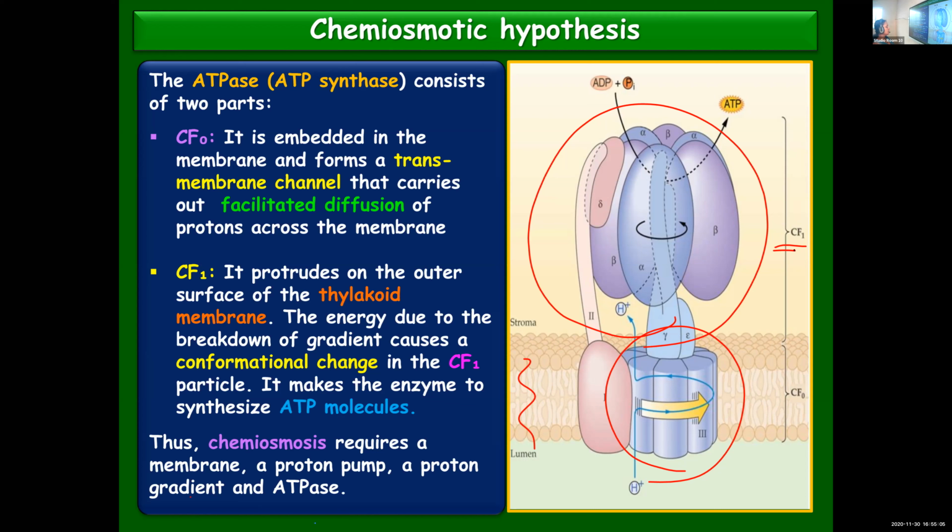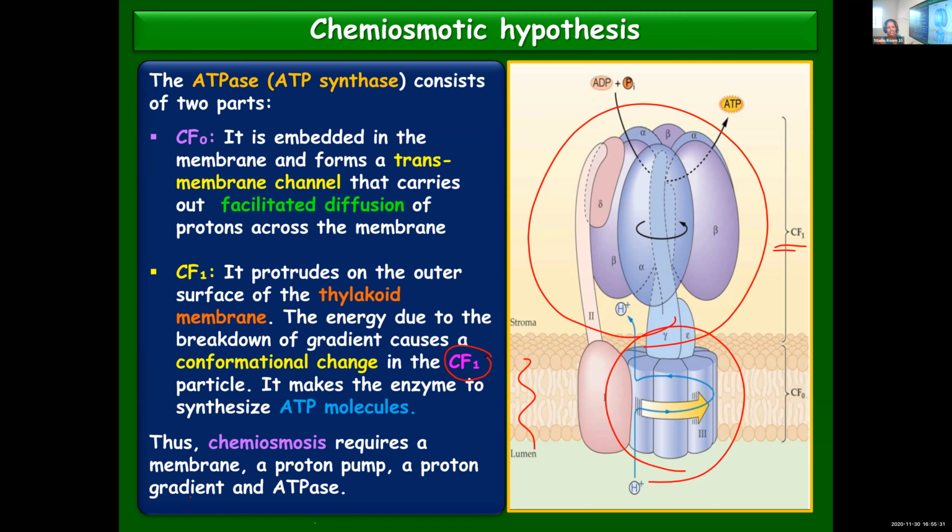So the energy due to the breakdown of gradient, see I told you, through CF0 the protons will be transported by facilitated diffusion from the lumen into the stroma. So as a result, the concentration gradient is getting disturbed. The gradient breaks down, and this brings about a conformational change in CF1.